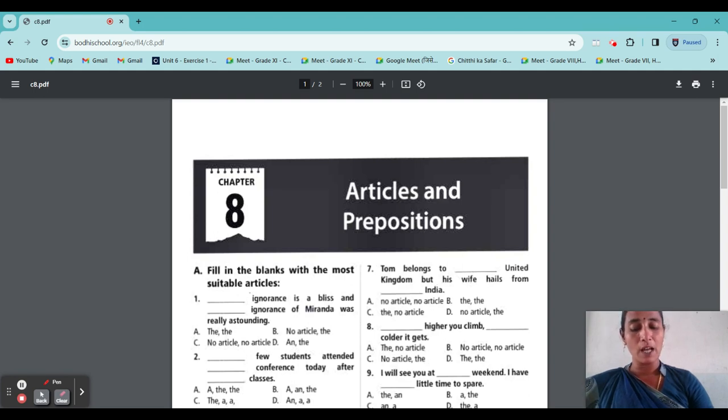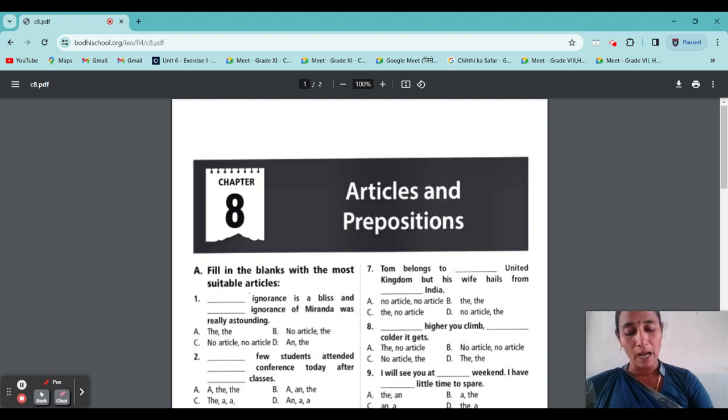Next we are going to see the rules of the definite article, "the". The very basic rule says that the article "the" is used before singular or plural nouns.